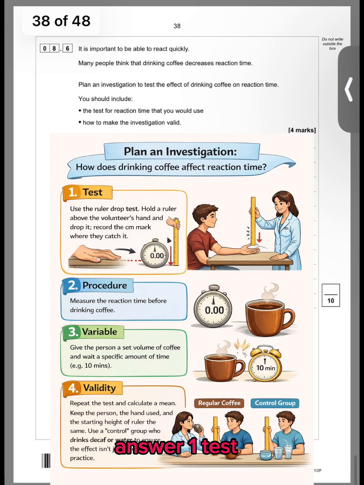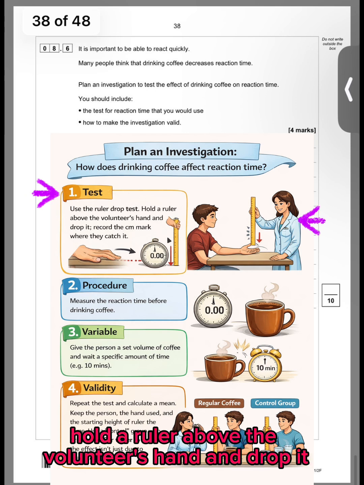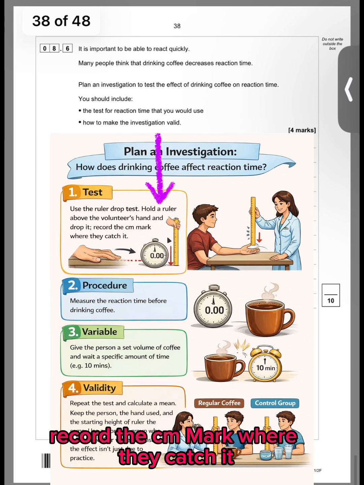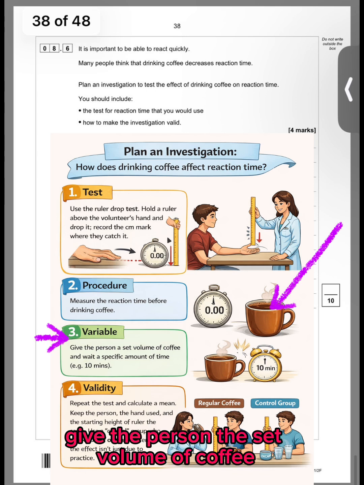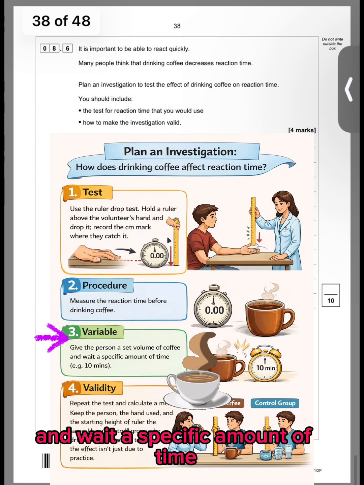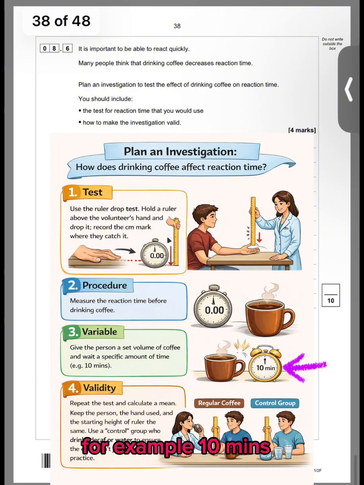Answer: 1. Test. Use the ruler drop test. Hold a ruler above the volunteer's hand and drop it. Record the cm marked where they catch it. 2. Procedure. Measure the reaction time before drinking coffee. 3. Variable. Give the person a set volume of coffee and wait a specific amount of time, for example, 10 mins.